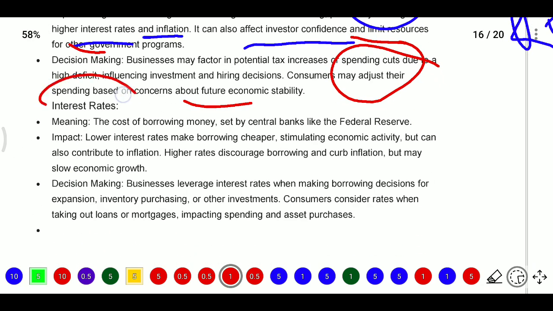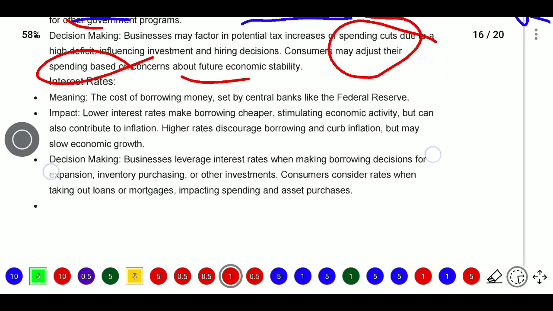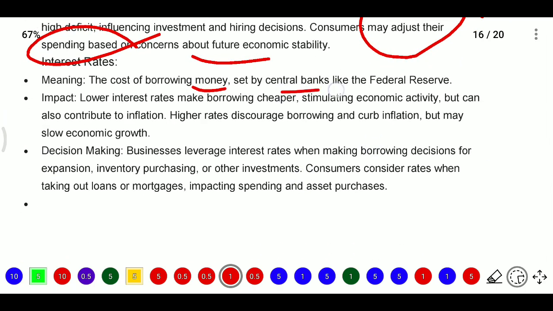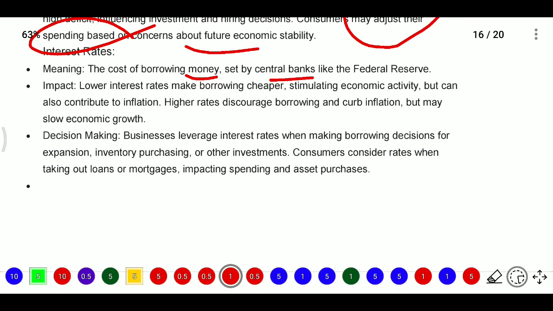Next, after that, interest rates. Interest rate means the cost of borrowing money, set by central banks like the Federal Reserve. Here the impact is that low interest rates make borrowing cheaper, stimulating economic activity, but can also contribute to inflation. High rates discourage borrowing, so they will curb inflation. So if we have a higher interest rate, we cannot borrow. These companies will not borrow from the banks.